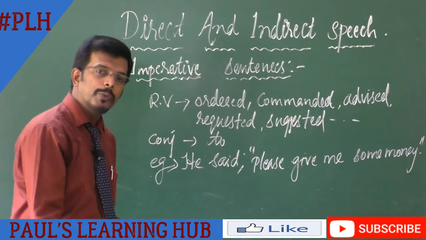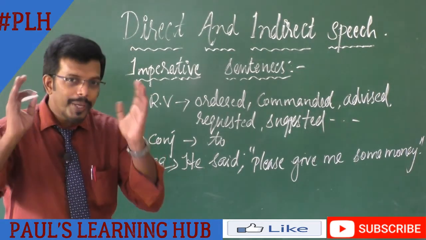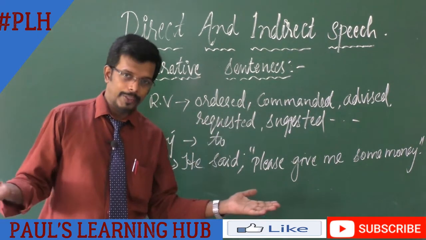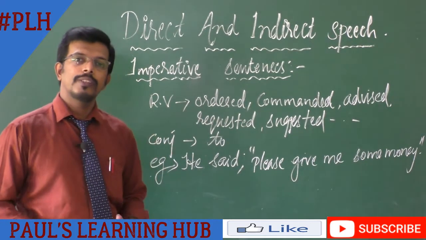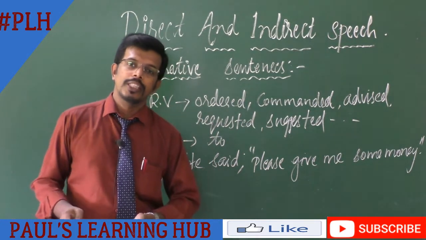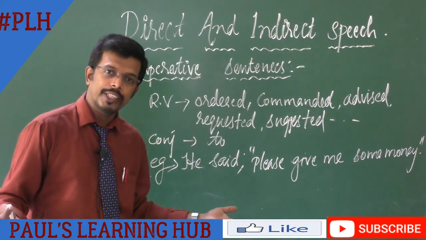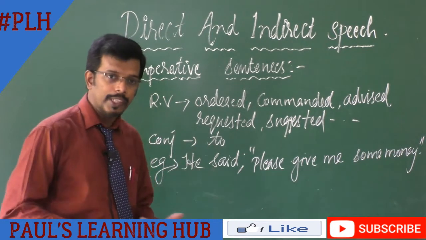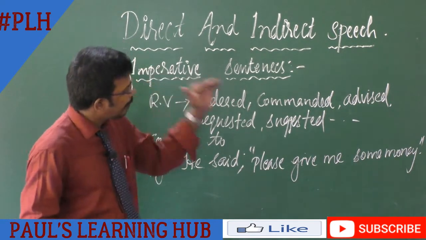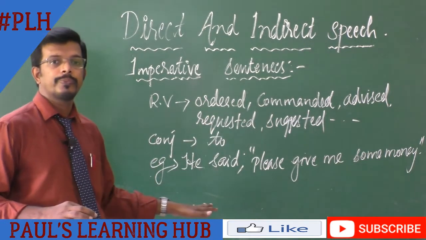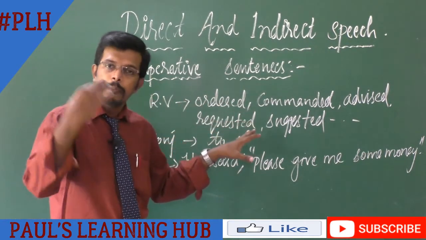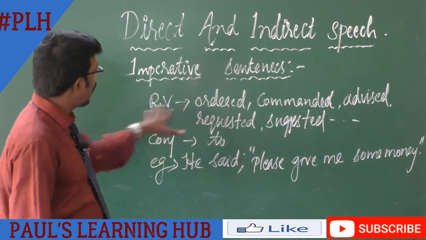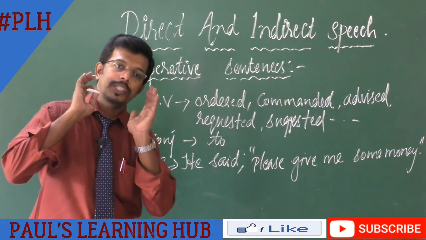Now let's move on to the next type of sentence, which is imperative sentences. As we know from the title, we know what an imperative sentence is. An imperative sentence is one which makes a request, an advice, an order. It can be a command. It can be a suggestion. There are many types of imperative sentences. So when the direct speech is given in an imperative sentence and we convert it into indirect speech, the reporting verb will also change according to the type of sentence.